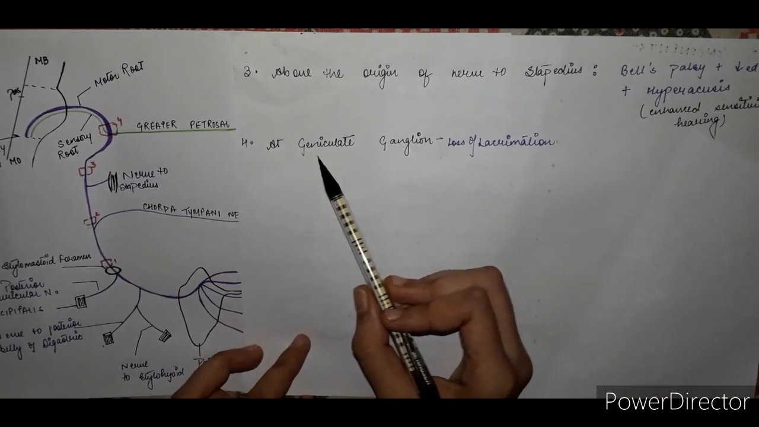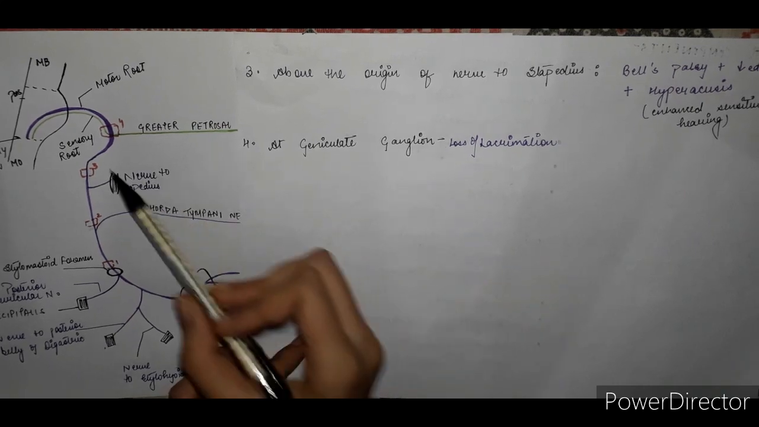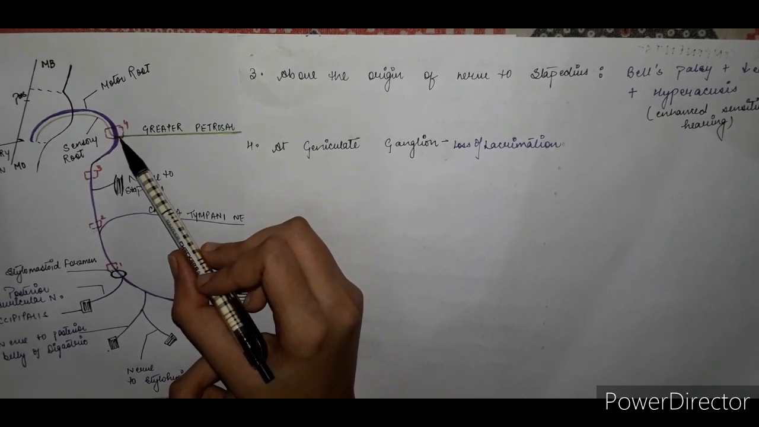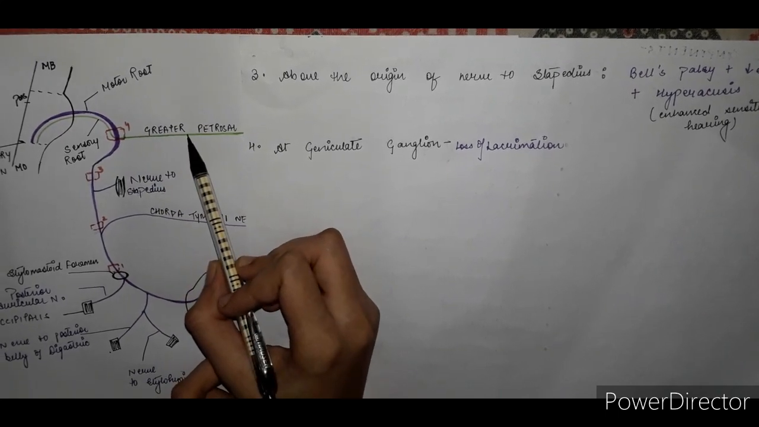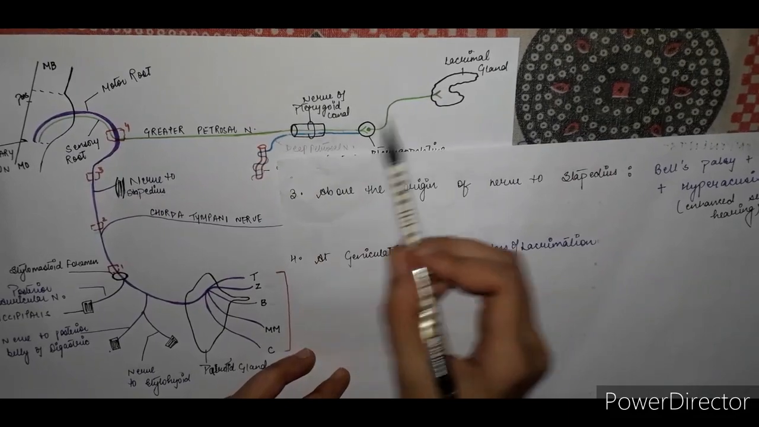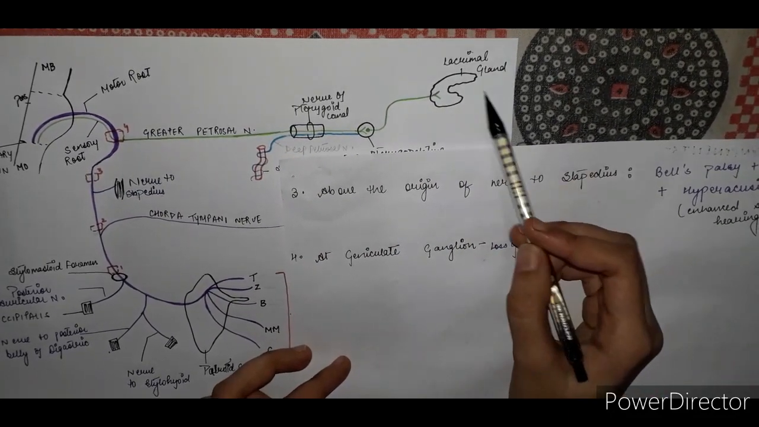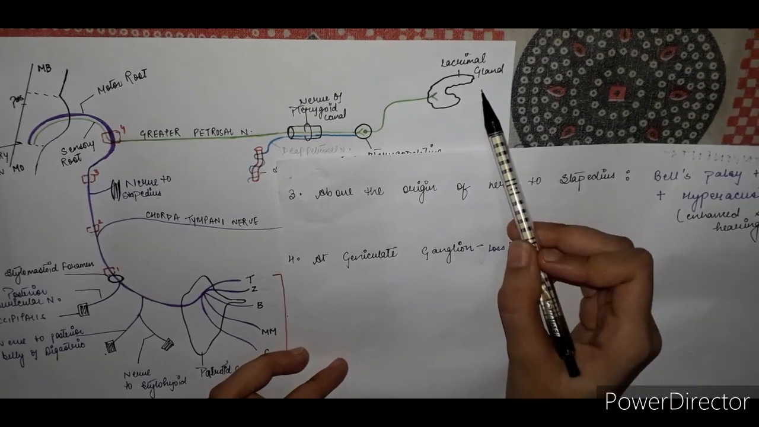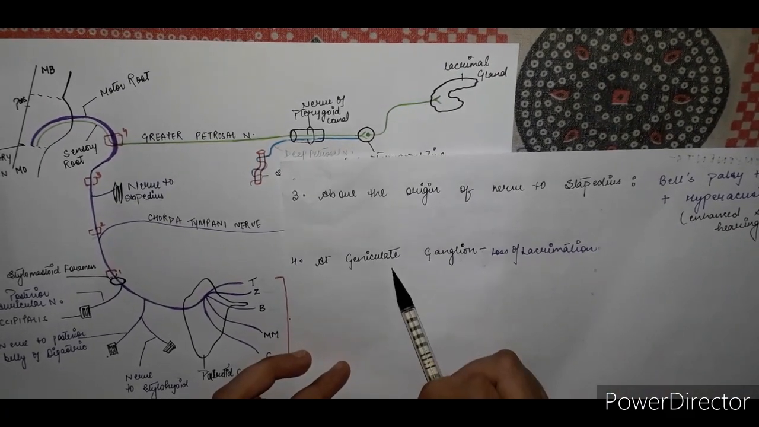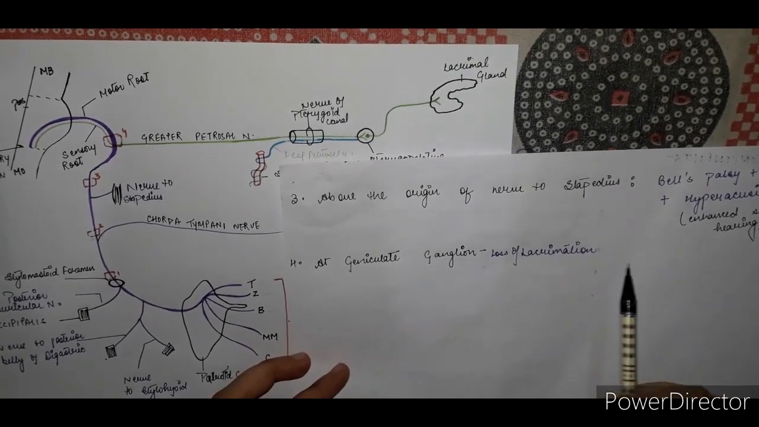Now, lastly, the site at the geniculate ganglion. If the lesion occurs at the site of the geniculate ganglion, then which nerve is passing through it? The greater petrosal nerve, and the greater petrosal nerve supplies the lacrimal gland, and the function of the lacrimal gland is lacrimation. Then, if the lesion occurs at the geniculate ganglion, there will be loss of lacrimation.